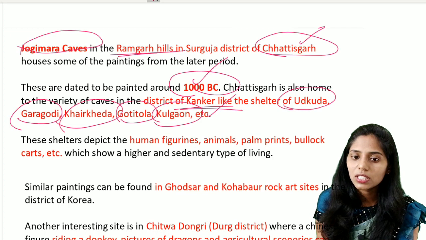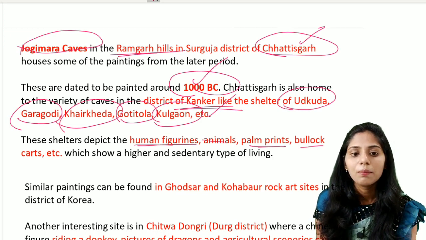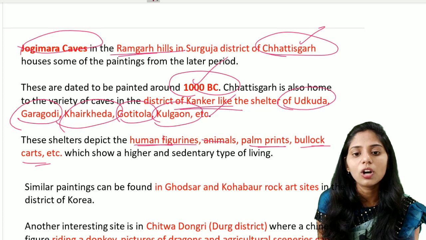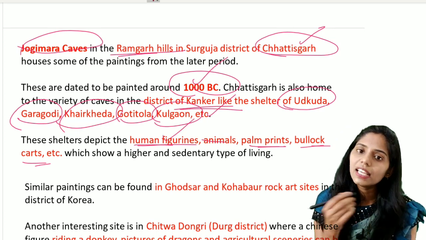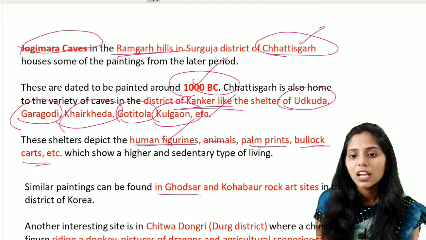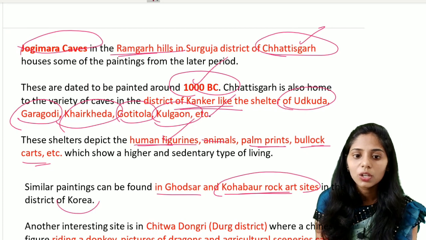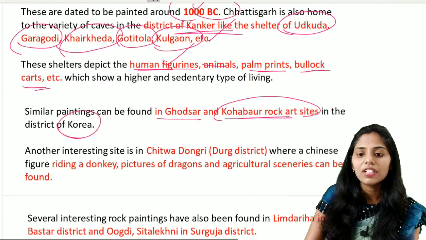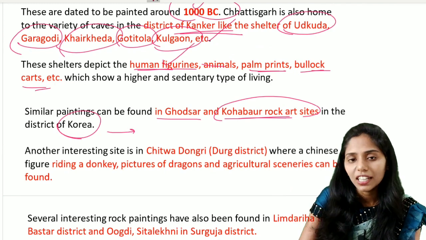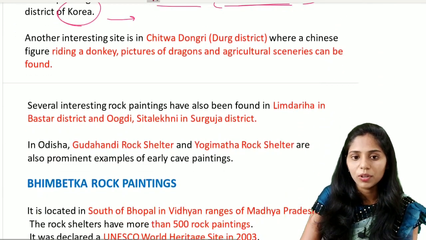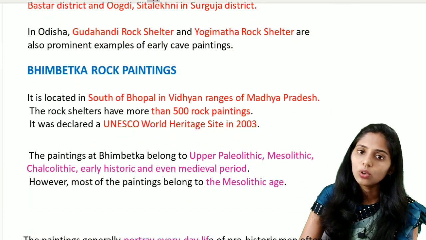And these shelters depict human figurines, animals, palm prints, bullock carts, etc. So these are the commonly painted things in those areas. And the next similar paintings can be found in the Godsar and also Kokabur art sites, which are present in the district of Korea. Here in this area we see mainly the architecture regarding China that is seen here. Okay. So this is about some of the important architecture regarding the Chalcolithic period.